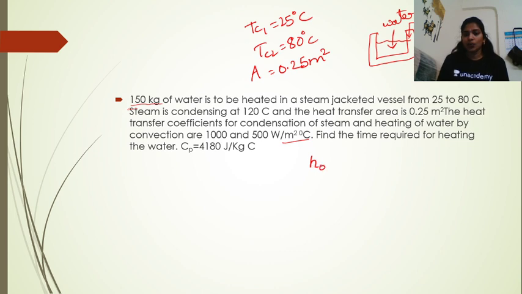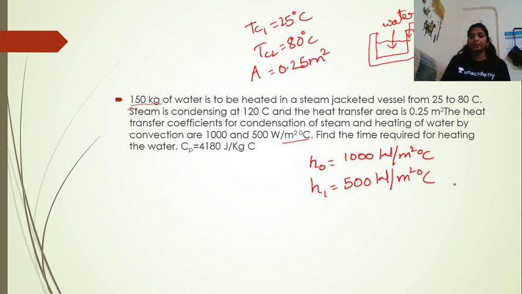So H naught for steam is equal to 1000 watts per meter square degree centigrade, and H1 is equal to 500 watts per meter square degree centigrade.